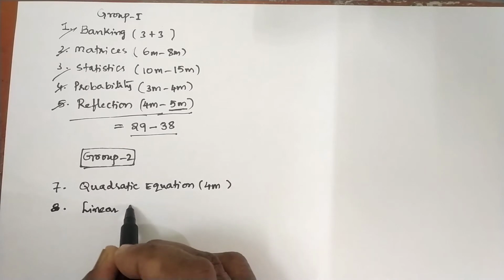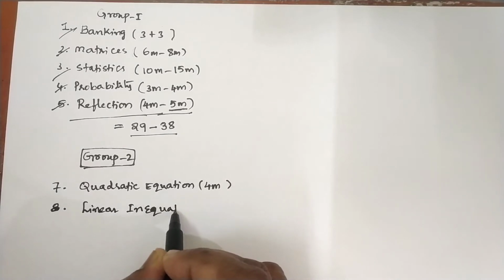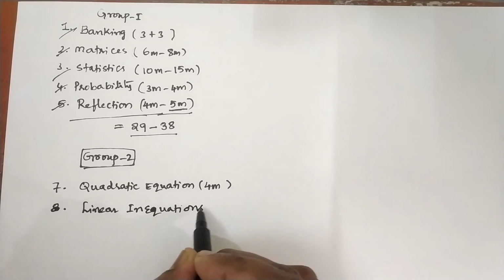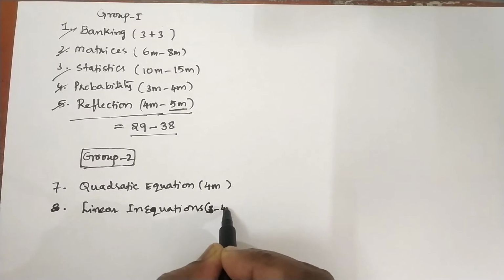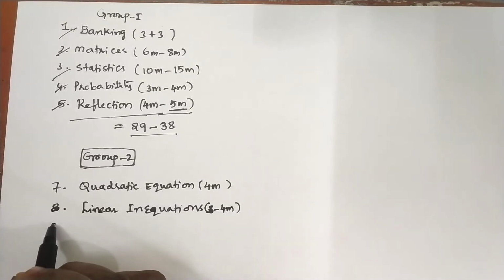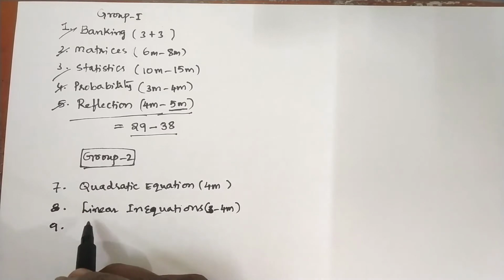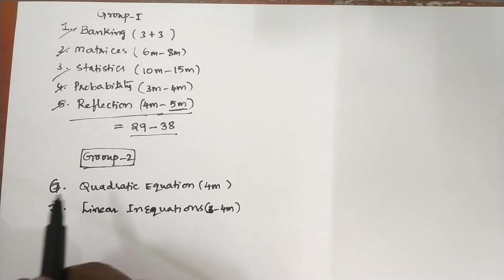Linear inequations is also a very easy and important chapter. You can expect a guaranteed 3 marks or 4 marks, either 3 or 4 marks.